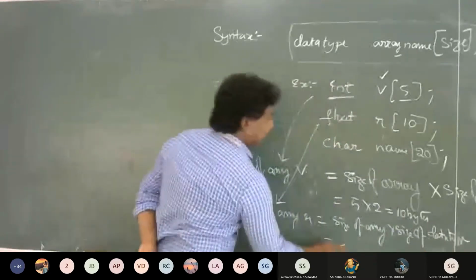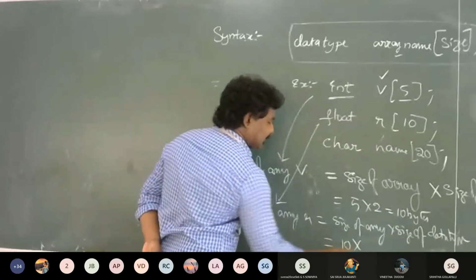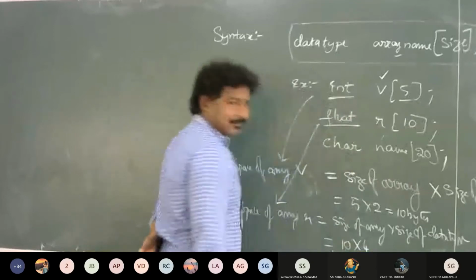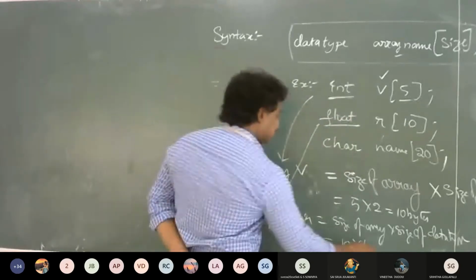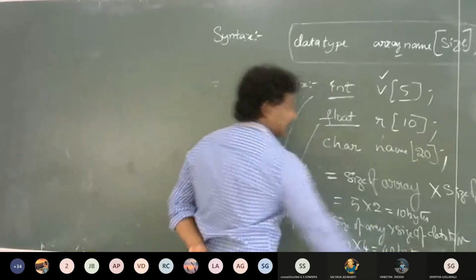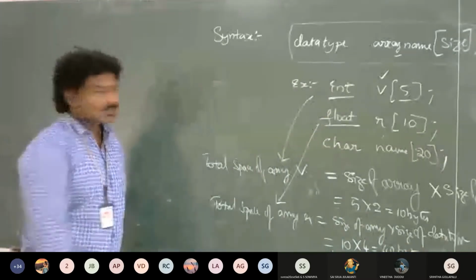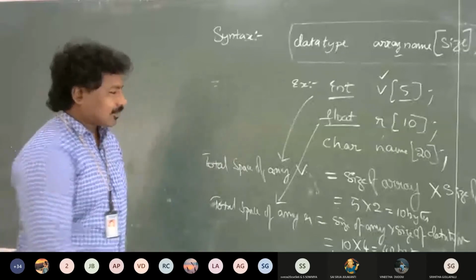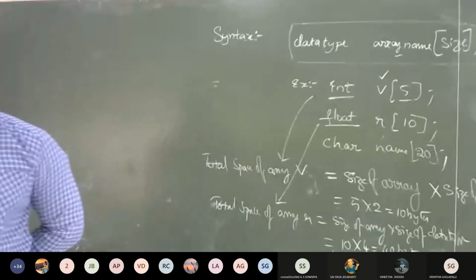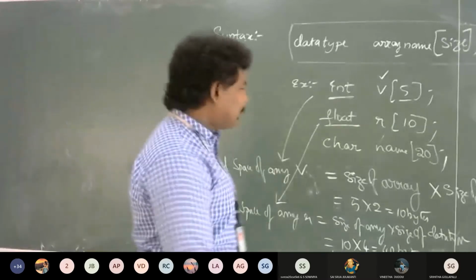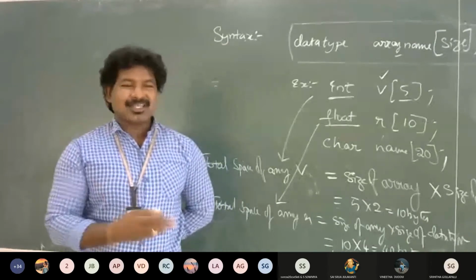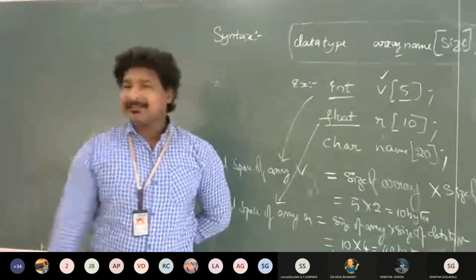Size is 10, and the size of the data type float is 4, which is nothing but 40 bytes. Similarly for character, 20 into 1, because the size of character is 1 byte, so that will get 20 bytes. This is how you calculate the total amount of space given for the entire array.